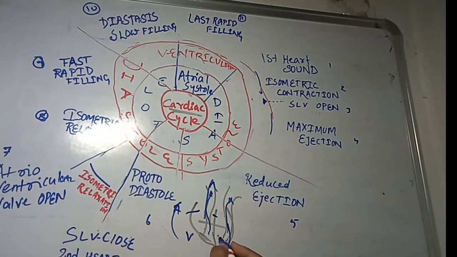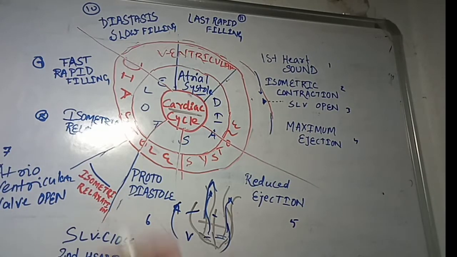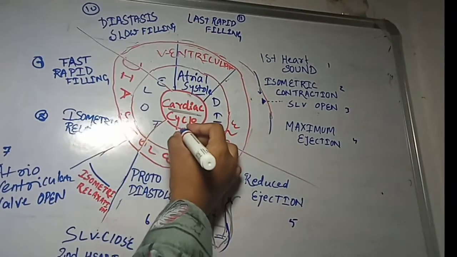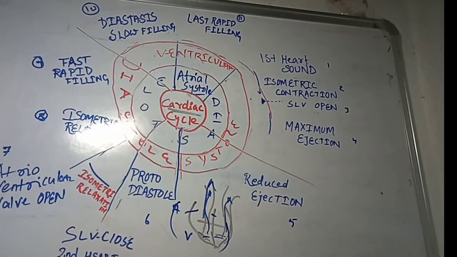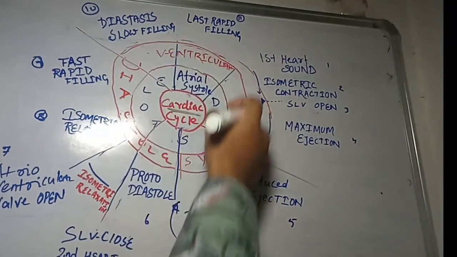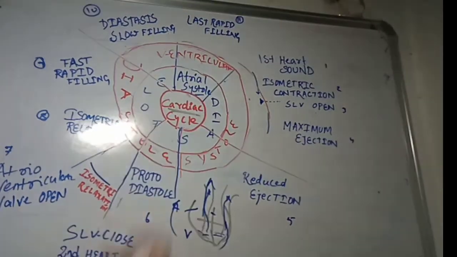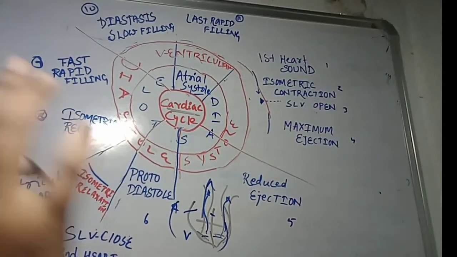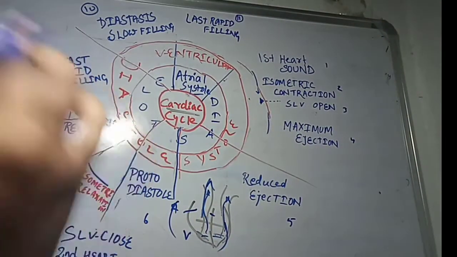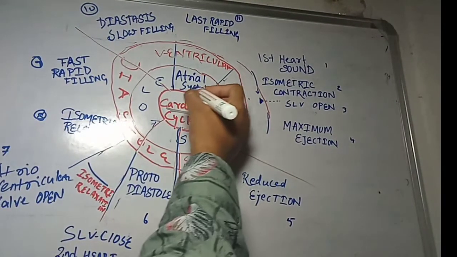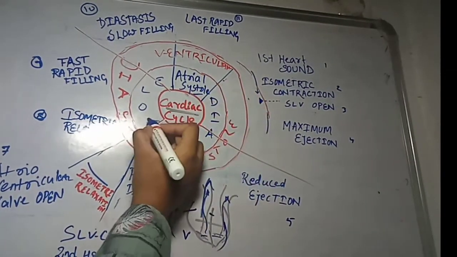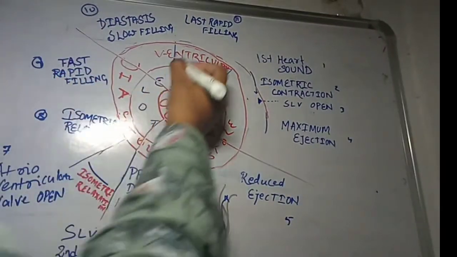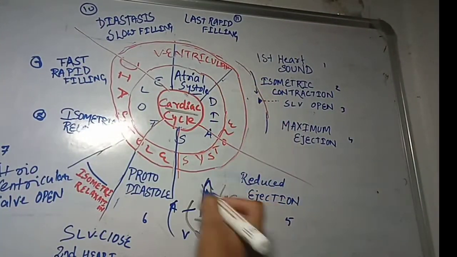Then we go towards the ventricle part. The ventricle also has a systole part and a diastole part. In this diagram you clearly see one circle is drawn for the atrial part and another circle for the ventricle part. You should always remember that systole and diastole are present. Similarly, there is ventricular systole and ventricular diastole.